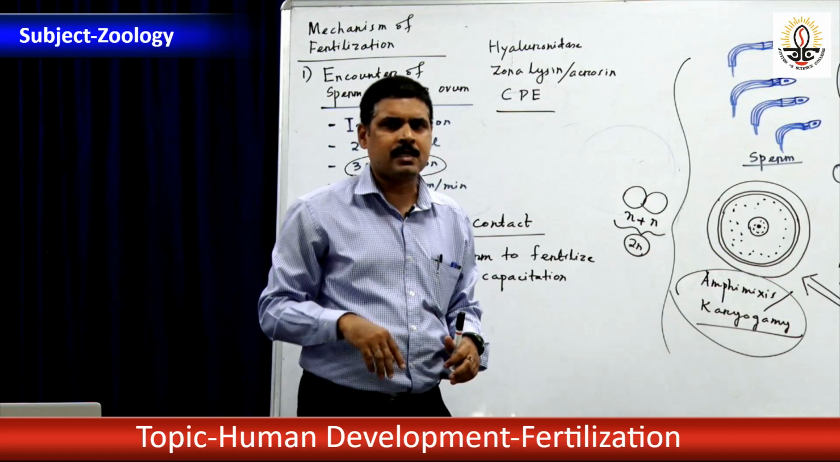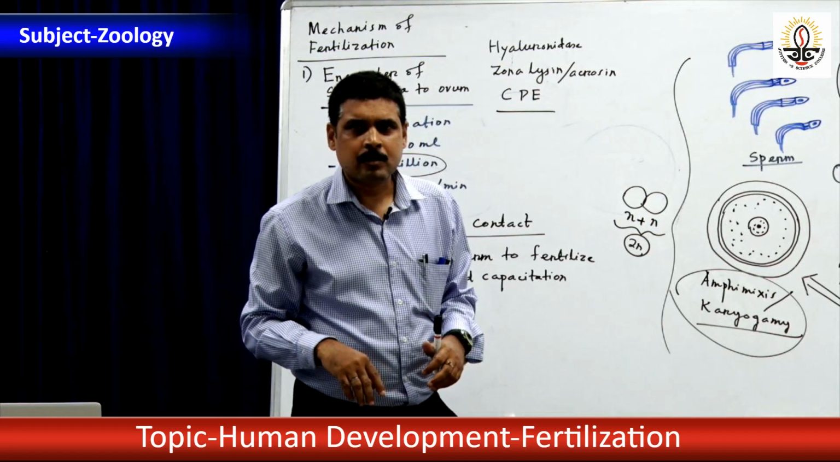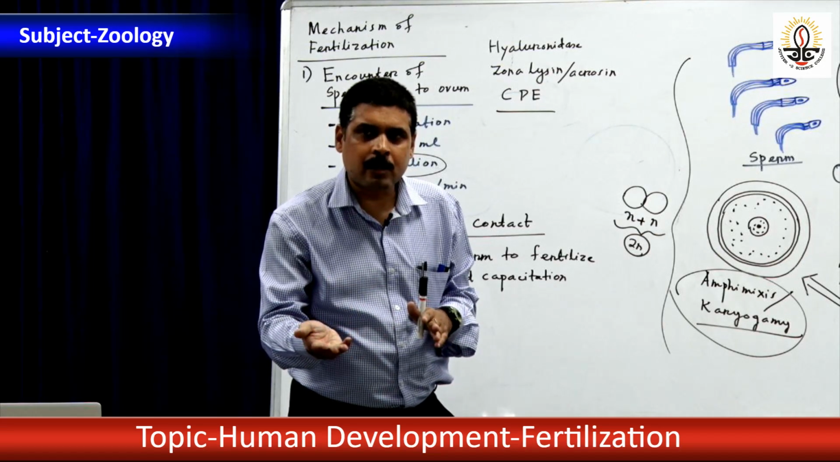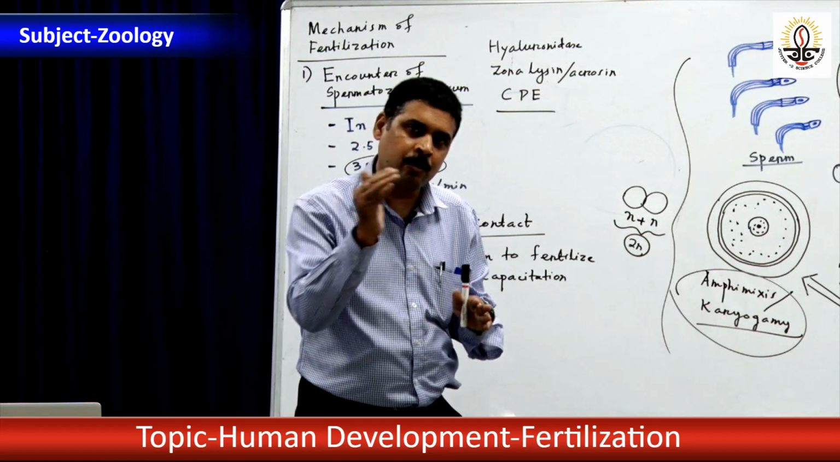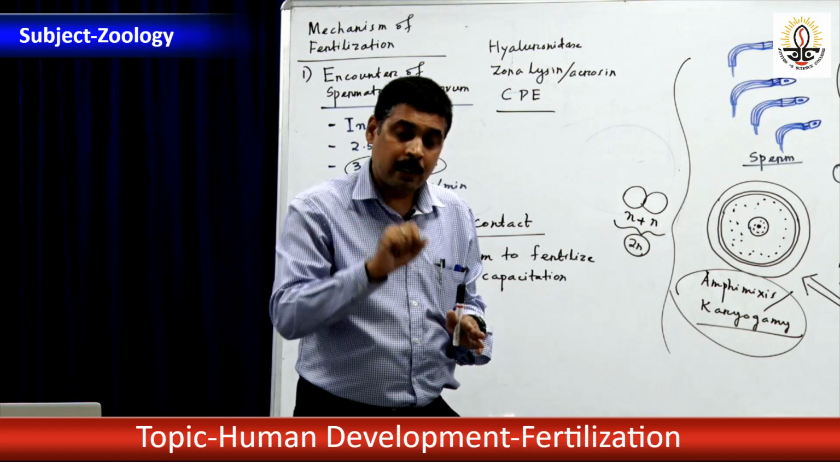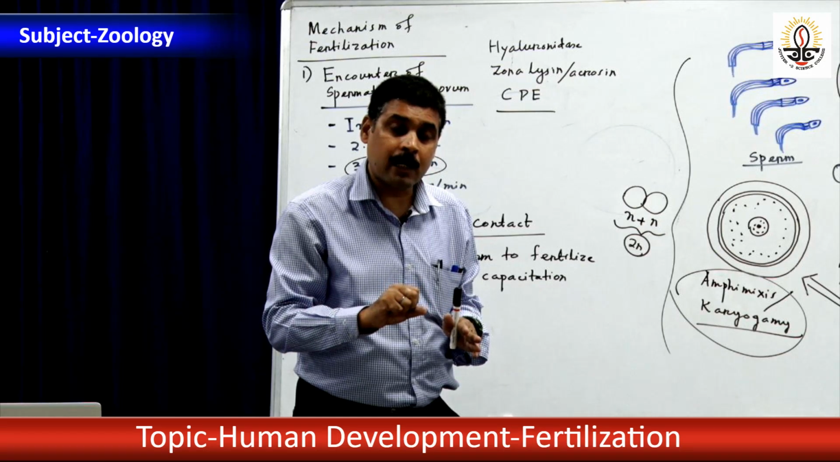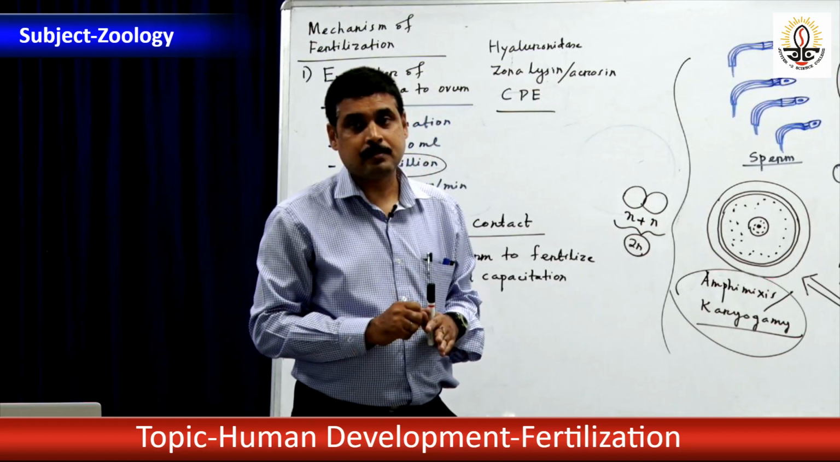The ovum does not have a centriole of its own. So how does further development occur? Donation of the centriole is there from the sperm to the ovum, from the neck region, the proximal centriole.